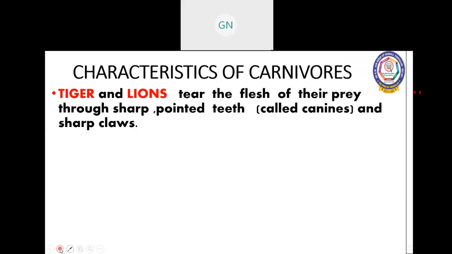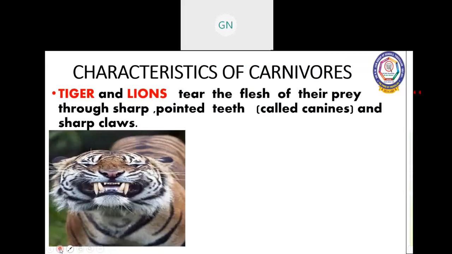Tiger and lion are carnivorous animals. Lion and tiger tear the flesh of the prey with sharp pointed teeth, called canines. By using the sharp pointed teeth they can tear the flesh, and they have sharp claws.